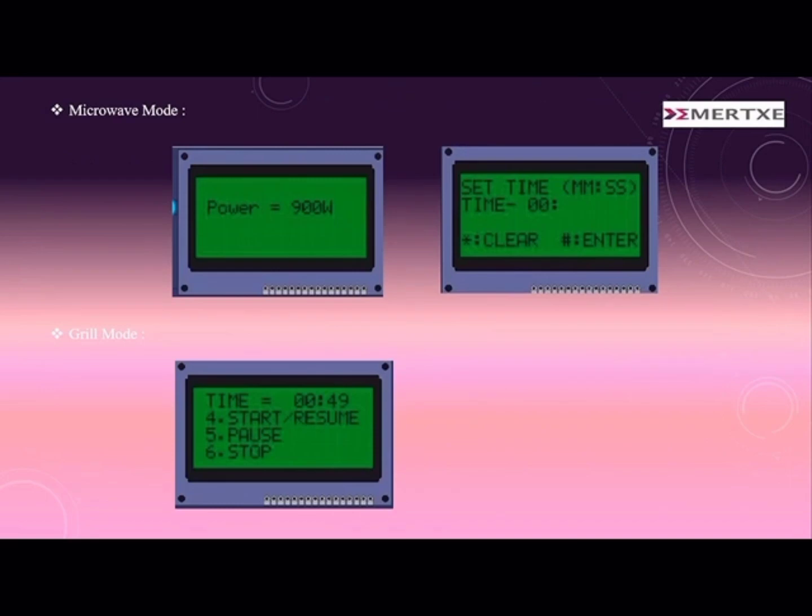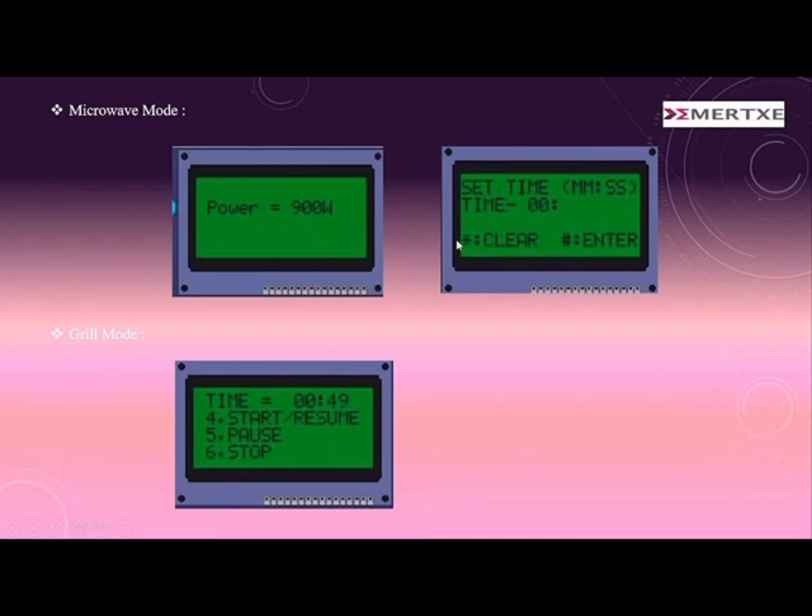In the microwave mode, when pressing one, it will display the power level, how many watts. Here we took 900 watts, so that will be displayed. After that, we have to set the time, in minutes and seconds. The time will run over here.